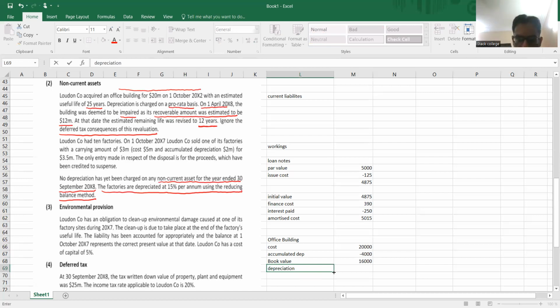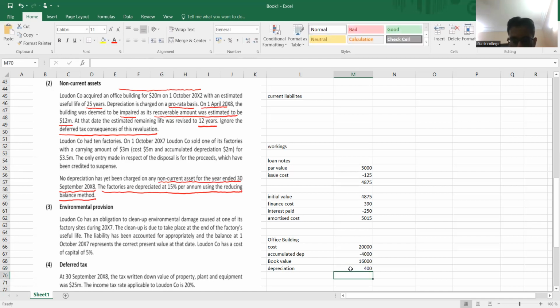What is the original life? This is 20,000 divided by original life 25, and we need to multiply this by 6 divided by 12.